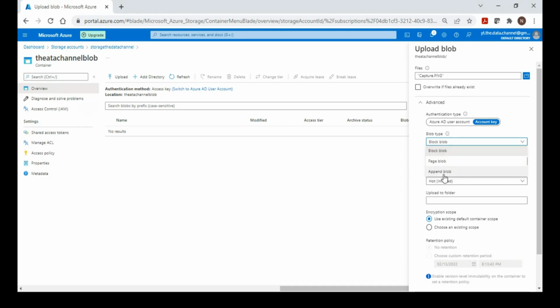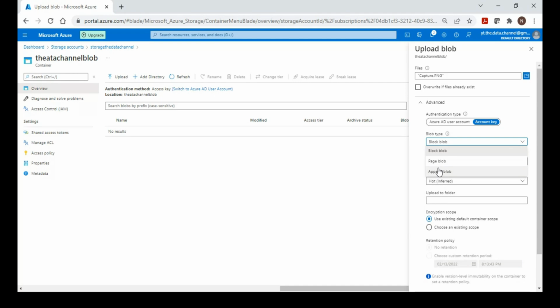By this time you might have already understood why we want to choose the blob type here. By default it is a block blob, but why would you want to choose page blob, or append blob? It doesn't stop you from choosing any of these blob types. I can choose any of them, but you need to think about the use case.